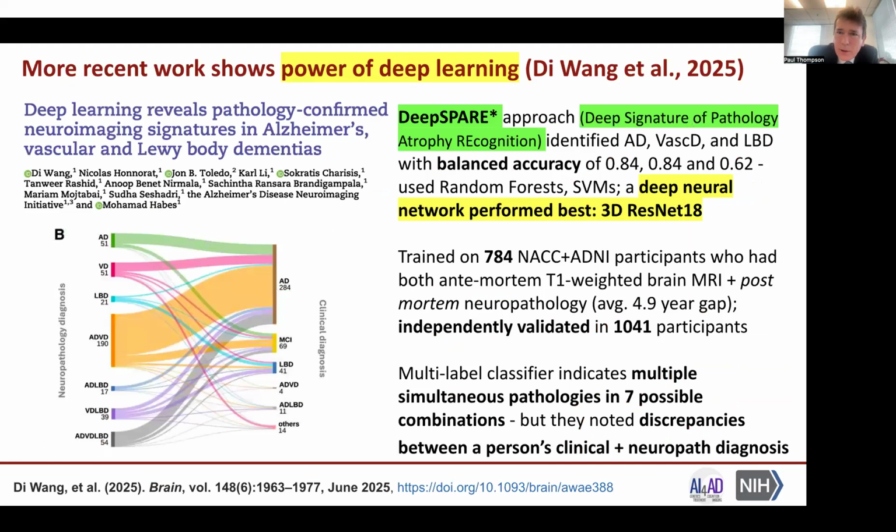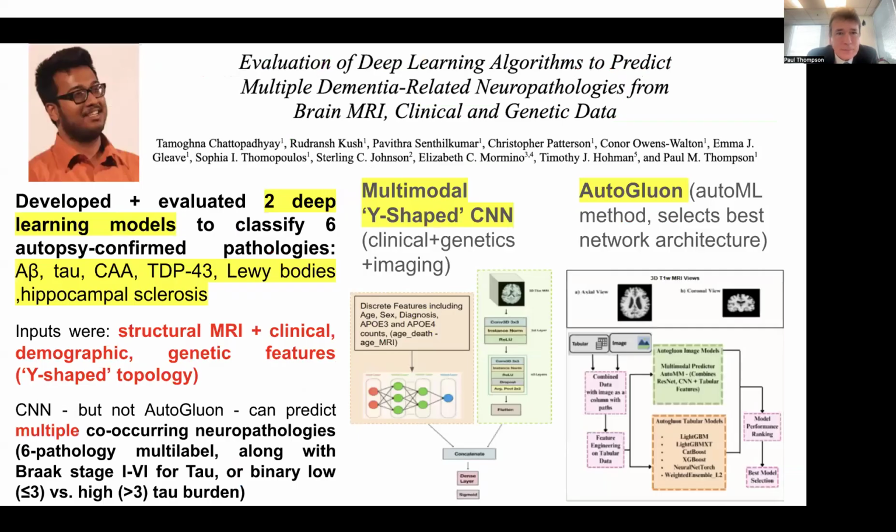More recent work showed the power of deep learning. So Di Wang and Mohammed Harbez and their team created the DeepSPARE approach, which identified Alzheimer's disease, vascular dementia, and Lewy body dementia with a balanced accuracy of 0.84, 0.84, and 0.62 using random forest support vector machines. And the best method, a deep neural network that performed the best, was 3D ResNet 18. Now, their multi-label classifier was able to indicate multiple simultaneous pathologies in 7 possible combinations, but they noticed that there were discrepancies between a person's clinical and neuropathological diagnosis.